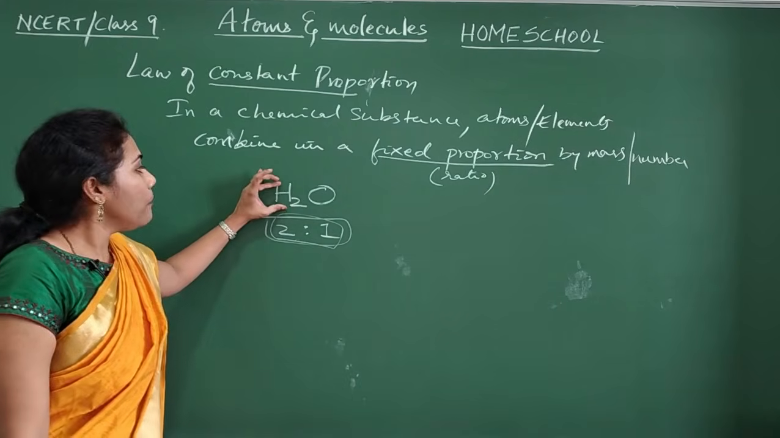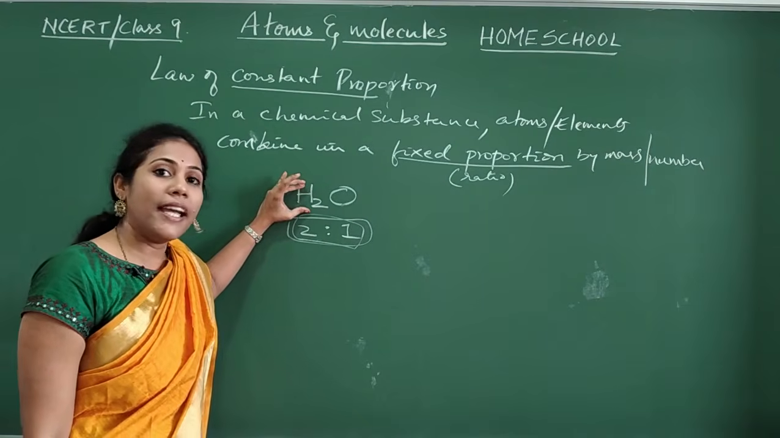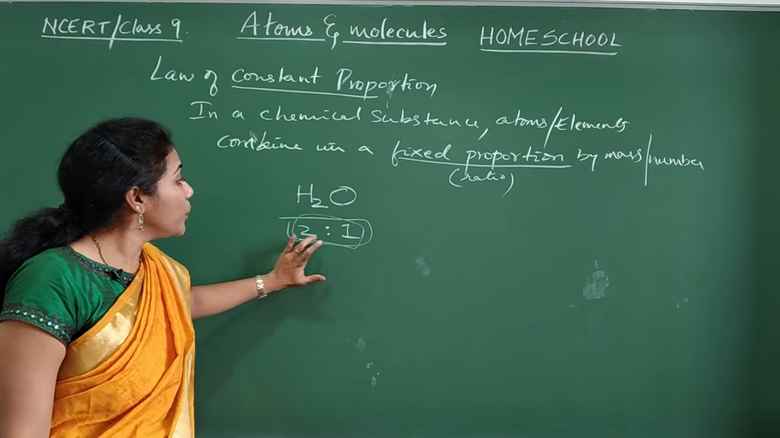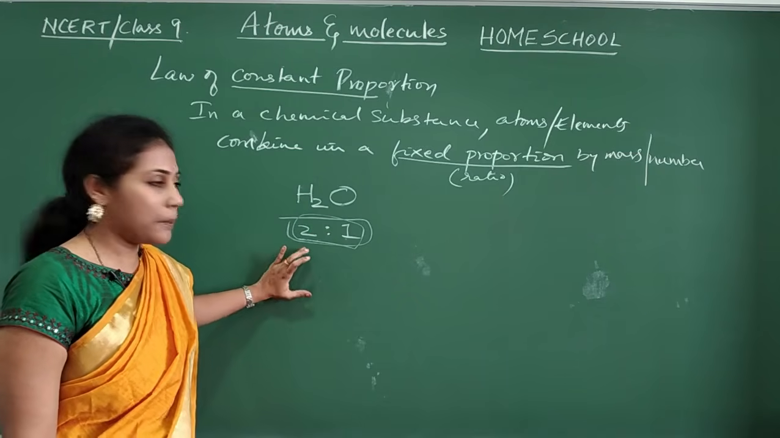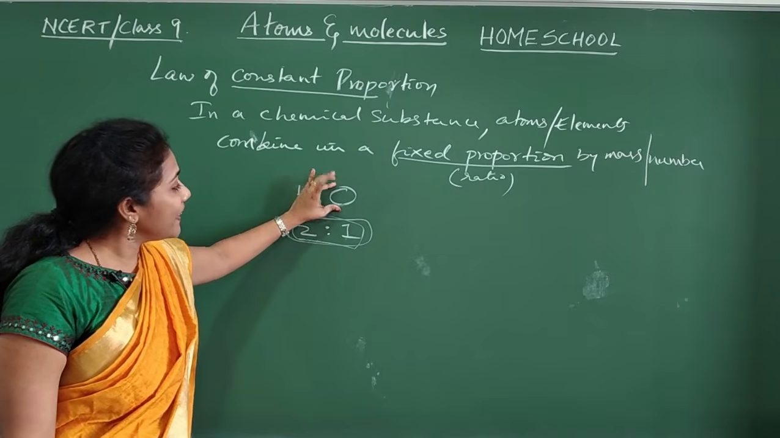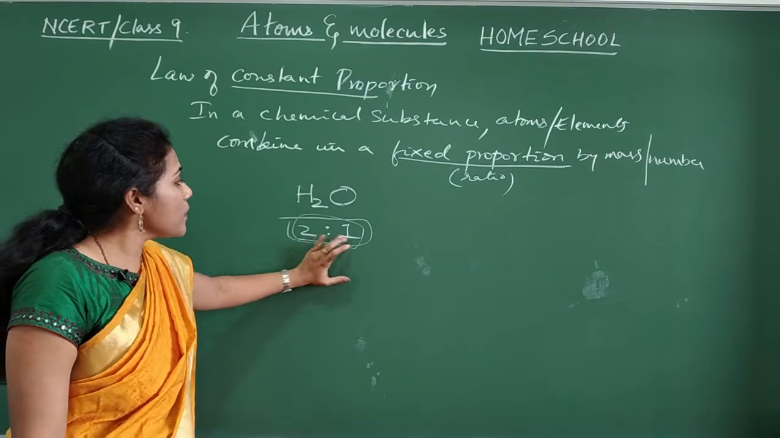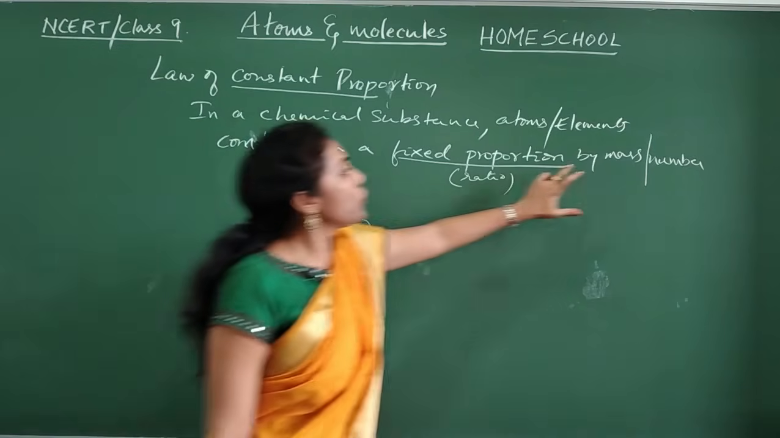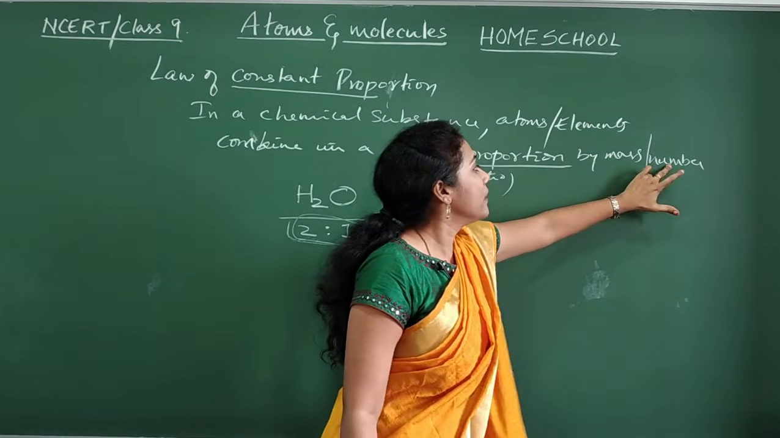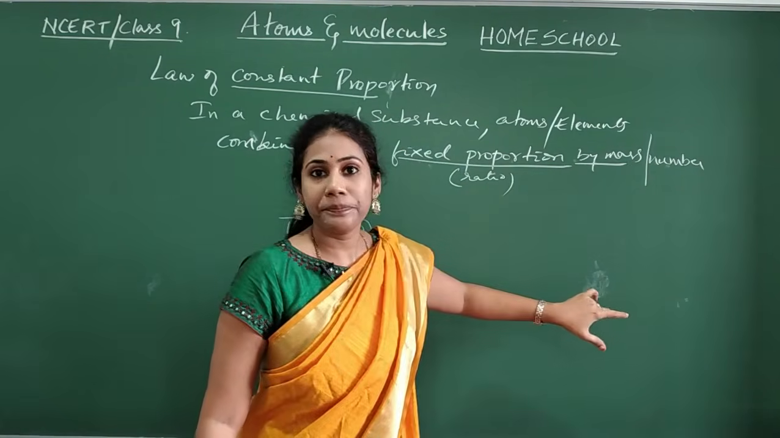It may be tap water, it may be tank water, it may be well water. Always hydrogen and oxygen are there in a 2:1 ratio. That means two atoms of hydrogen combine with one atom of oxygen, 2:1. So this is what we call fixed ratio by number. Fixed ratio by number. What do you mean by fixed ratio by mass?